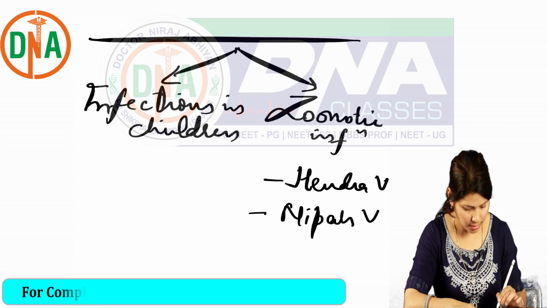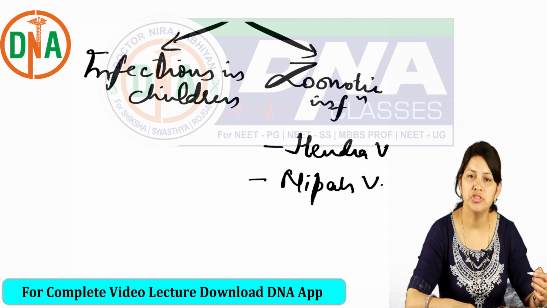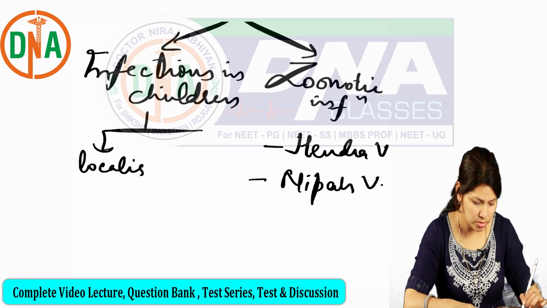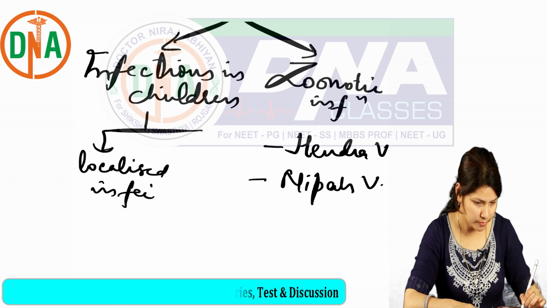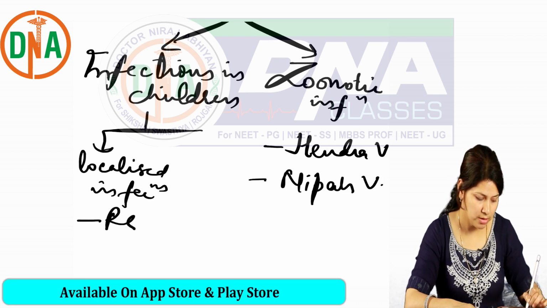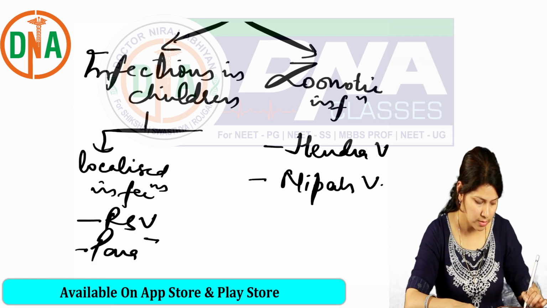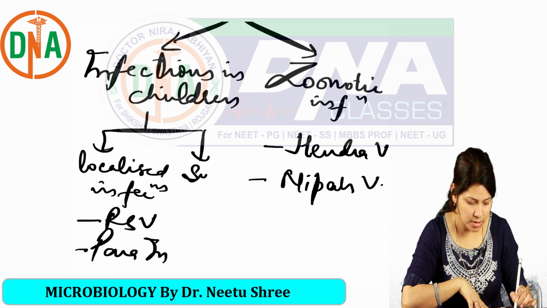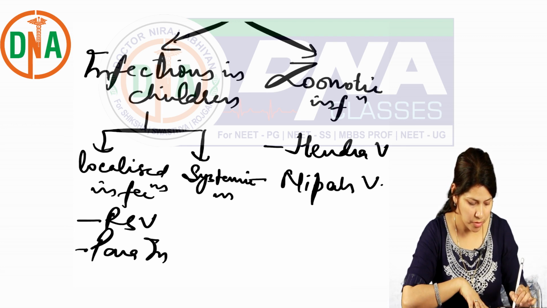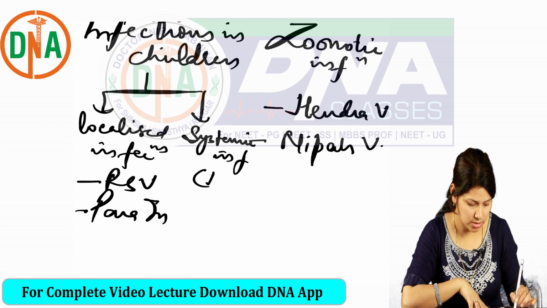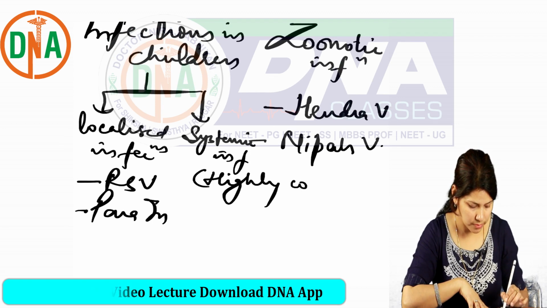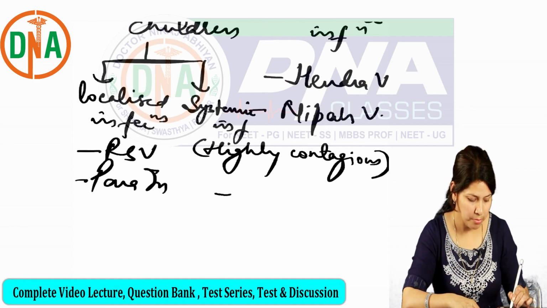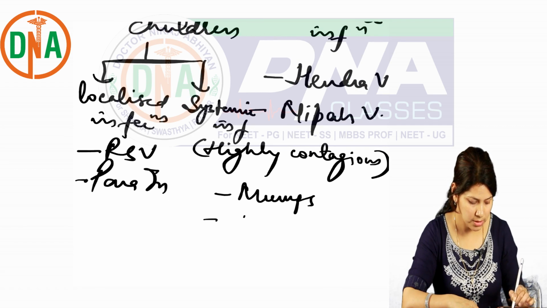virus. As far as infections in children are concerned, it can cause either localized infections like RSV or parainfluenza virus infections of the respiratory tract, or it can cause systemic infections which are highly contagious, which is classically seen in mumps and measles.